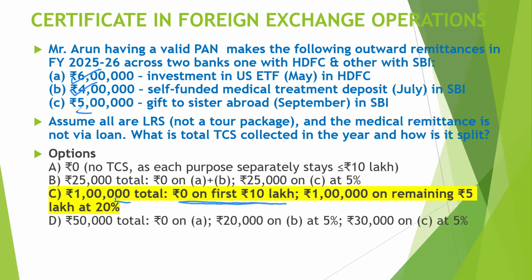Second, he has done 5 lakh rupees gift to sister abroad. So on that, TCS will be there, 1 lakh rupees on 5 lakh at 20%. So in this way, C will be the correct answer.